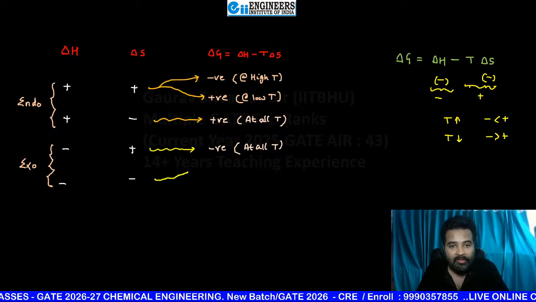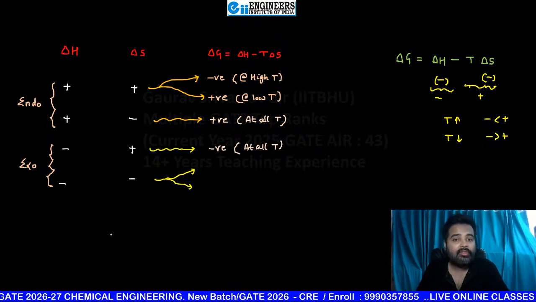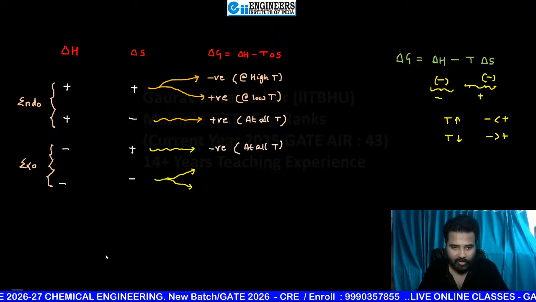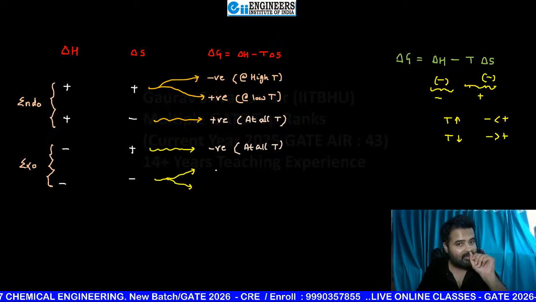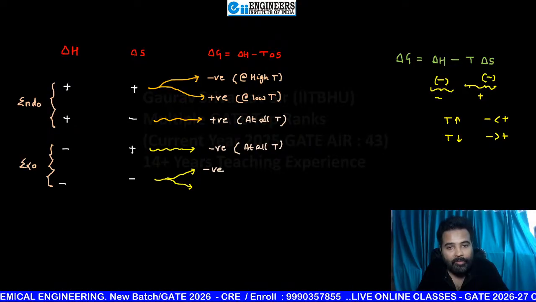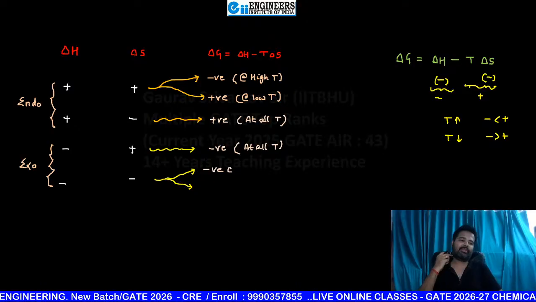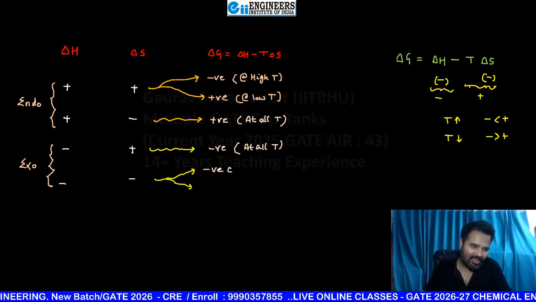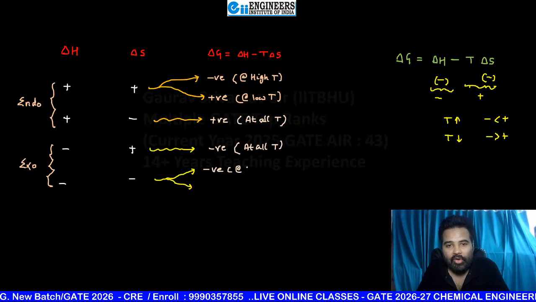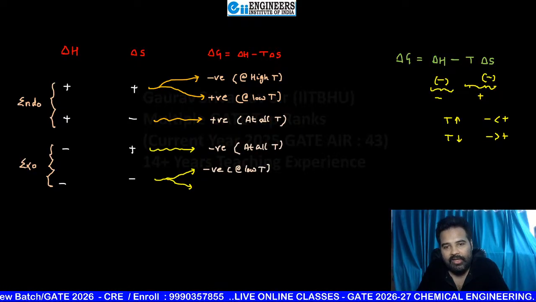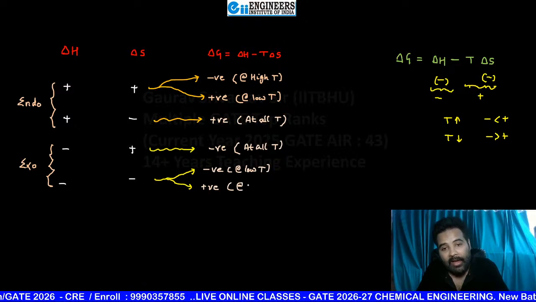So here again we can give two conclusions, beta. What, sir? This is clearly negative. When will it be negative? Can you tell me, beta, at low temperature or at high temperature? Very good, beta. So at low temperature it will be negative, and it will be positive at high temperature.